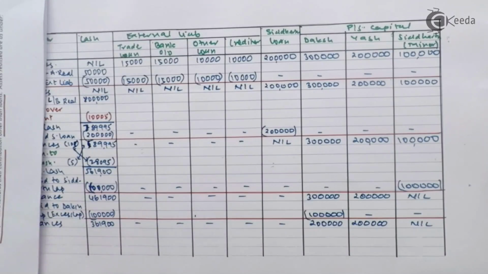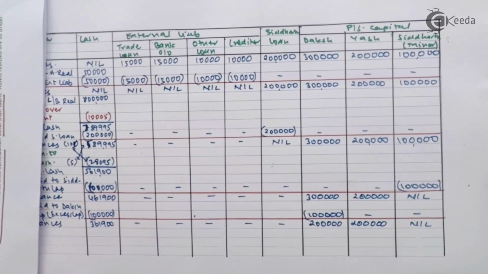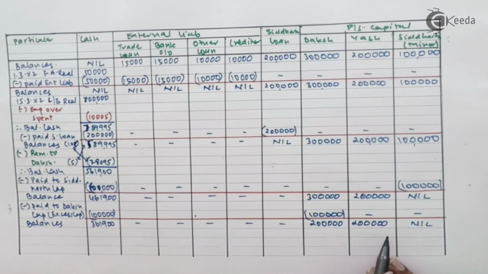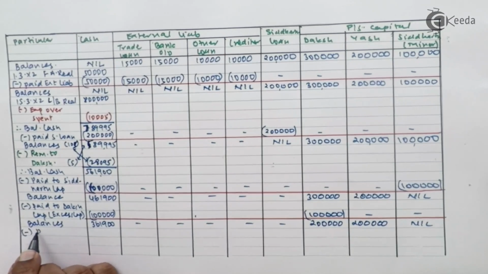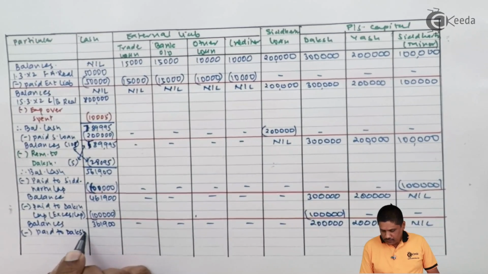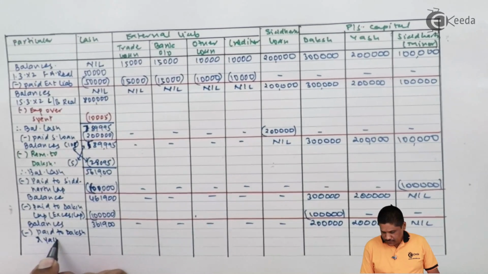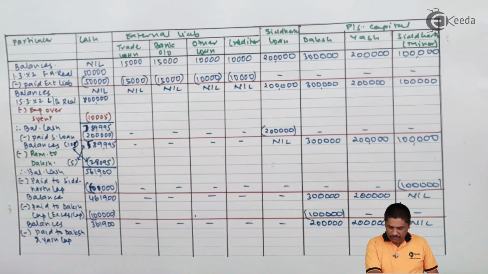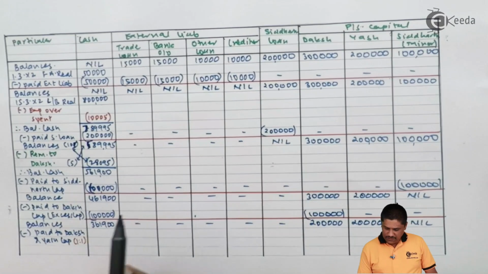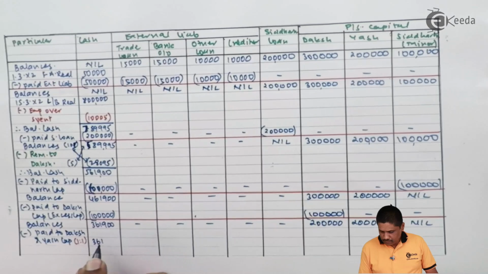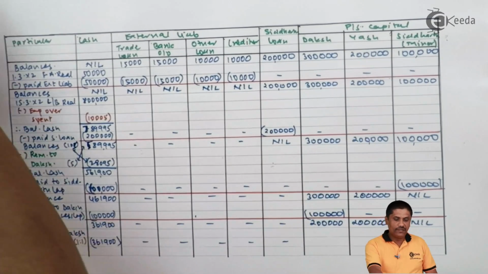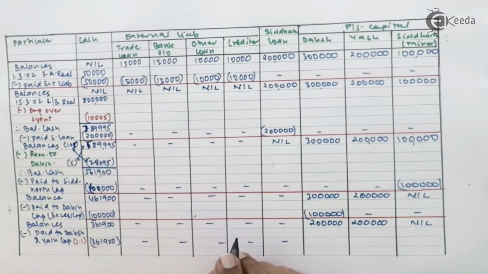Now check your availability of cash. How much cash is available with you? 361,900. You can't pay 4 lakhs, so I will pay equally to Daksha and Yash capital. It will be paid equally 1:1 because cash is not there. 361,900 divided by 2. We will pay 1,80,950.